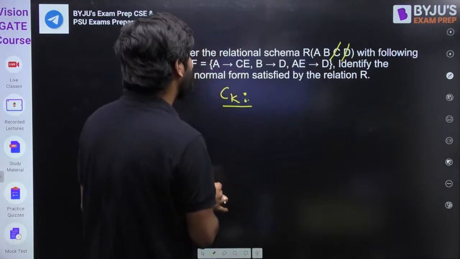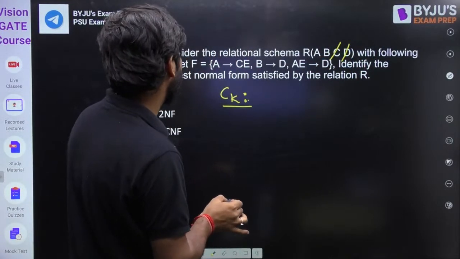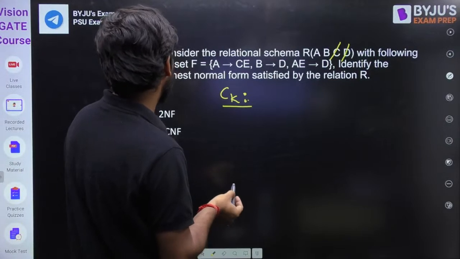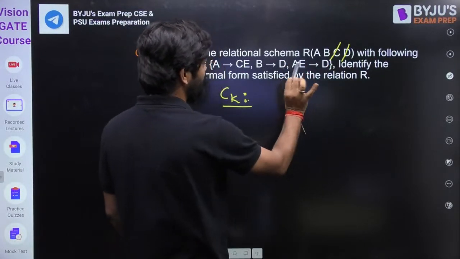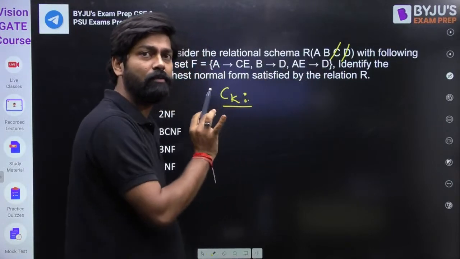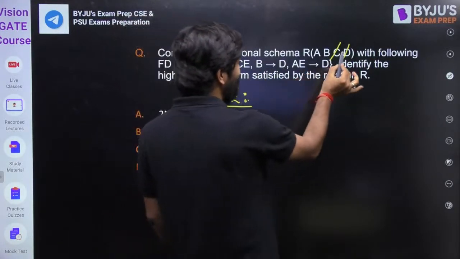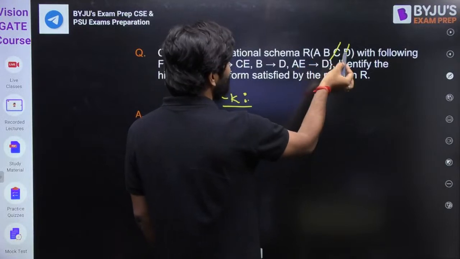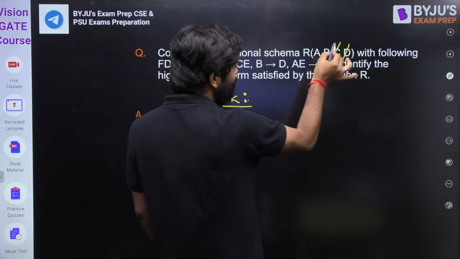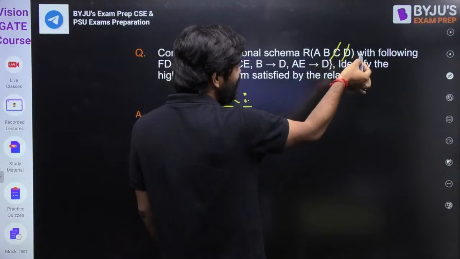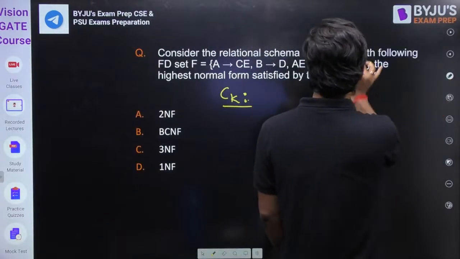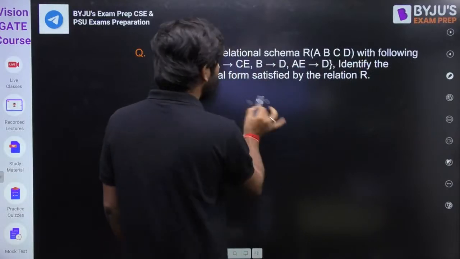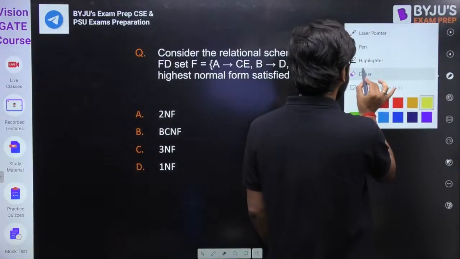And here they have also given E. Okay, but in the relation E is not there. See clearly, they have not mentioned E here. A, B, C, D, and E. So let me just solve this question here. What I am trying to say, my dear friend, see clearly: you need to observe this question carefully. Fine, this is a good question.